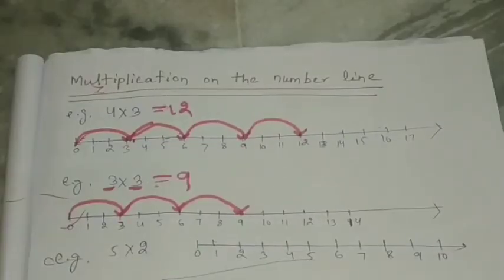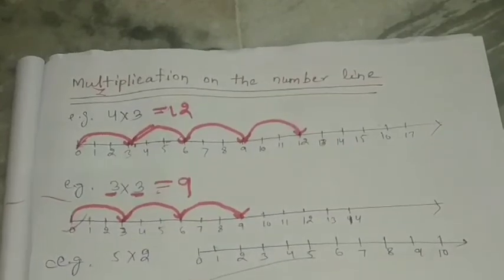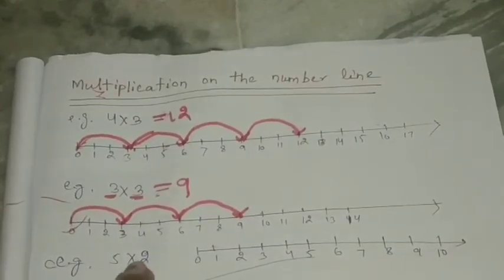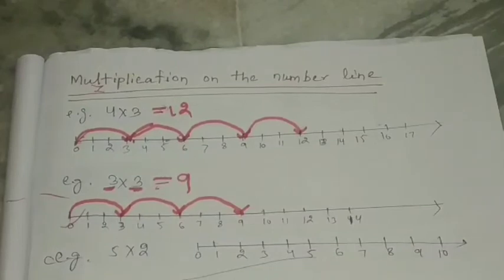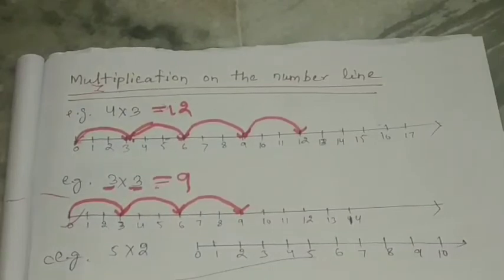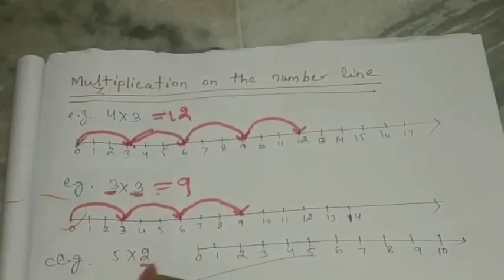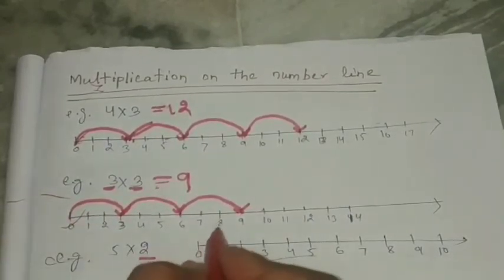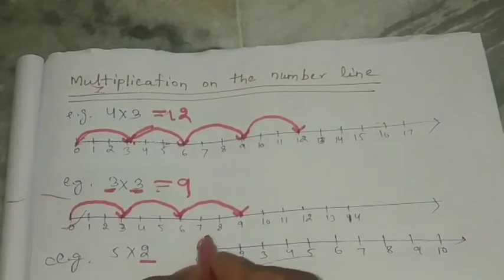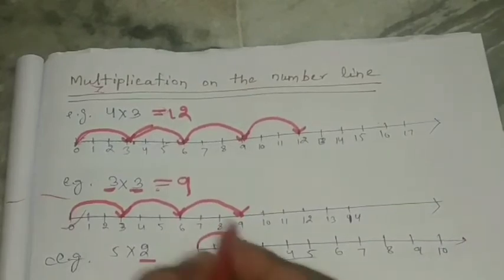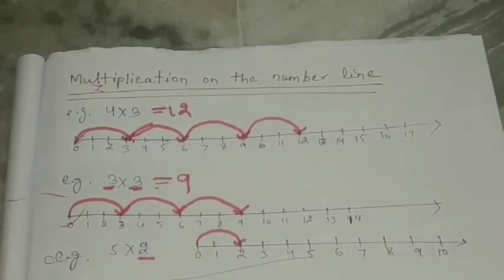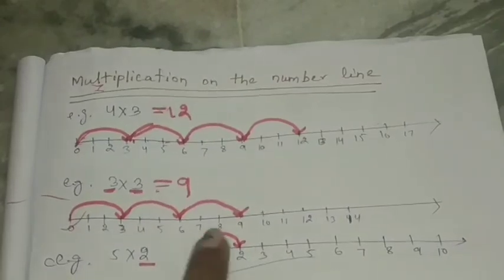Like that, you can also make an example 5 into 2. So look here, 5 is given, 2 is given. What will you do? You will take the small number. What is the small number? This is 2. So first you will take 2 units at a time to the right.